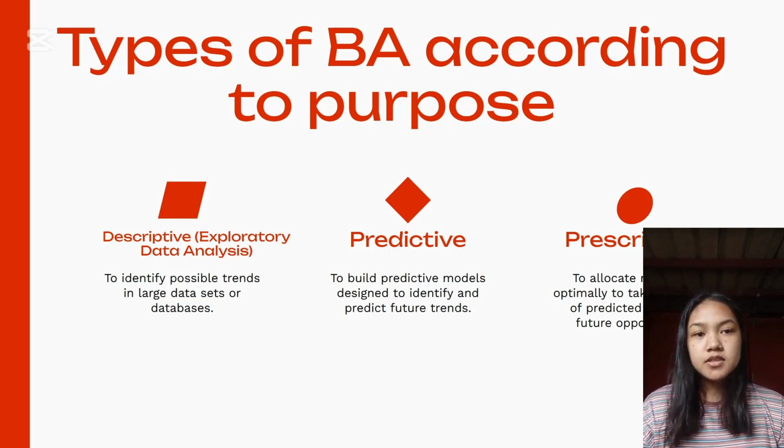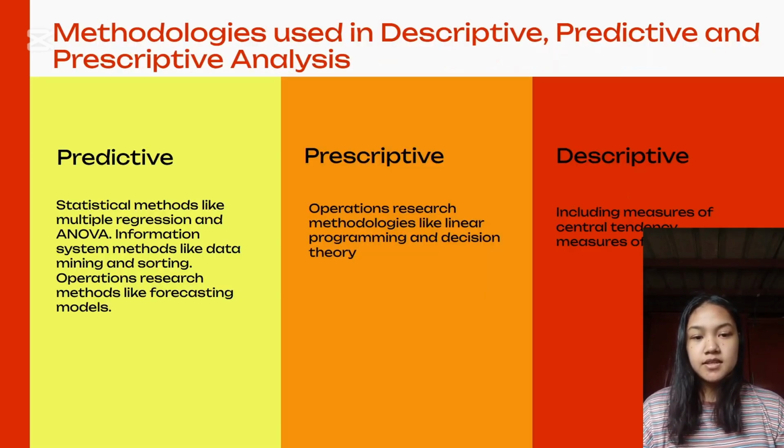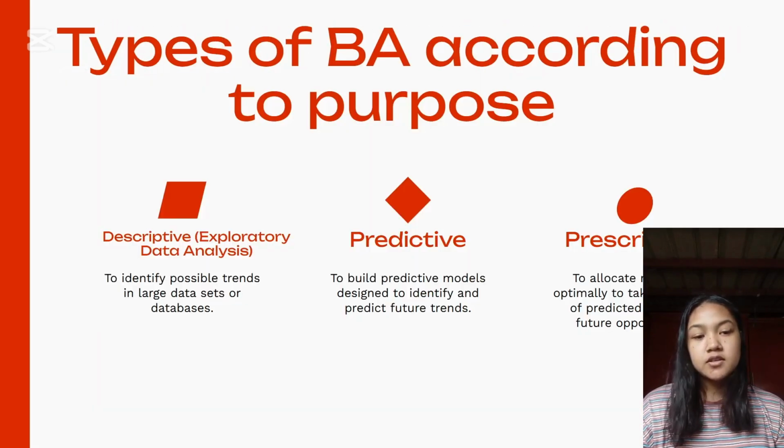So the descriptive is to get a rough picture of what generally the data looks like and what criteria might have potential for identifying trends or future businesses. So for the predictive, it allows to seek and find patterns and trends within historical data to provide useful information that can aid decision makers. And the last one is the prescriptive or the prescriptive optimization. It is to seek and find the best solution given multiple what-if scenarios.